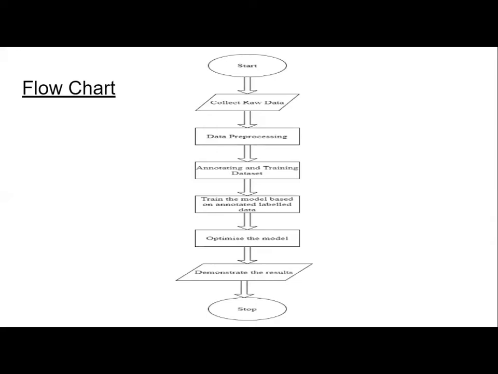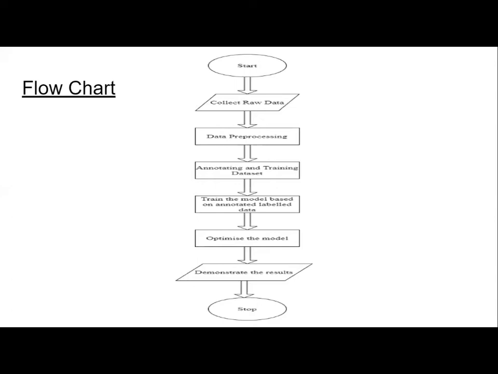Data pre-processing is just cleaning the data, wherein we remove the unnecessary data. All the empty frames are removed. All the frames of data that are repeated multiple times are removed. Annotating and training the data is just the process of taking the data samples of the different activities and assigning labels to them. All the walking data samples are labeled as walking, all the meditating data samples are labeled as meditating, and so on. And we feed this to the data model for training.